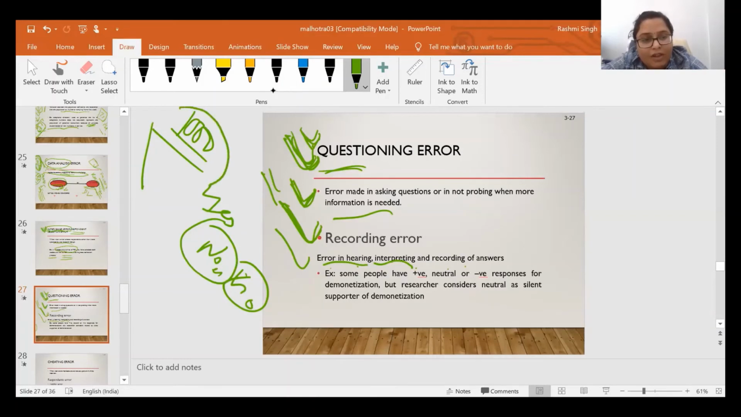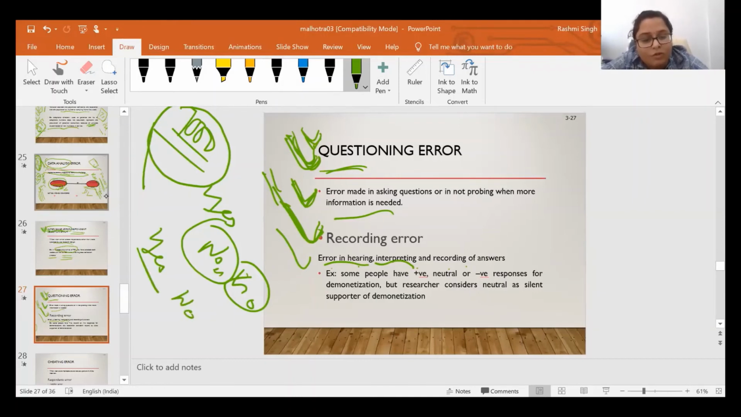So at the time of collecting these 1,000 respondents, there may be chances of recording error. Instead of recording yes, you record no for a particular respondent, so again it will create an error. For example, some people have positive, neutral or negative responses for demonetization, but the researcher considers the neutral as a silent supporter of demonetization.